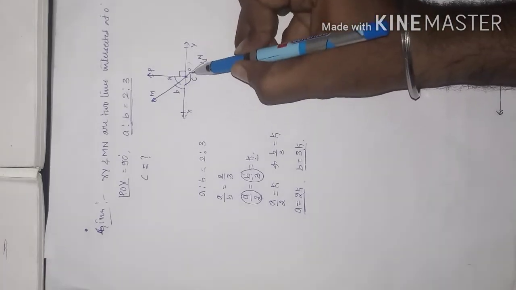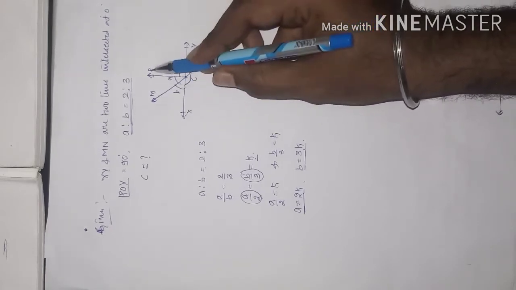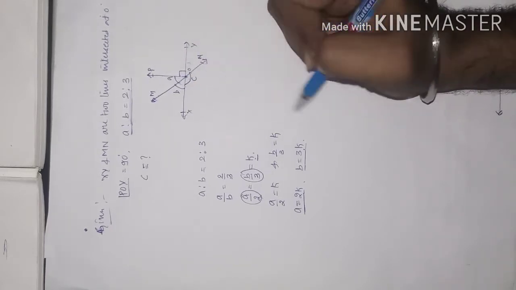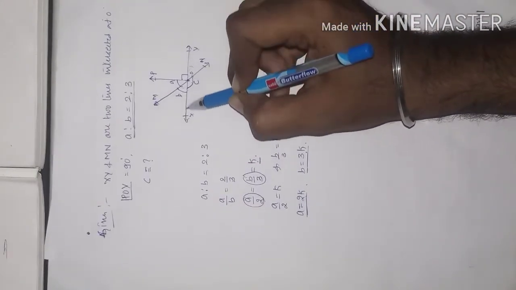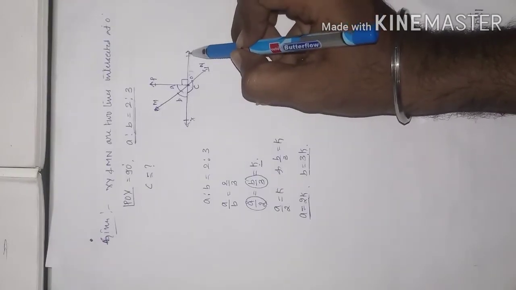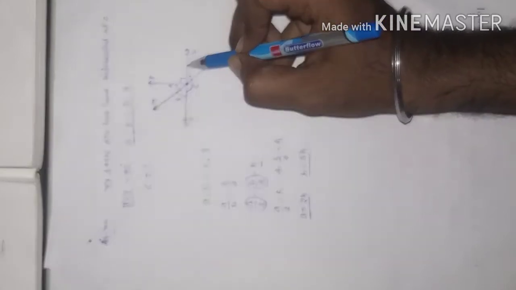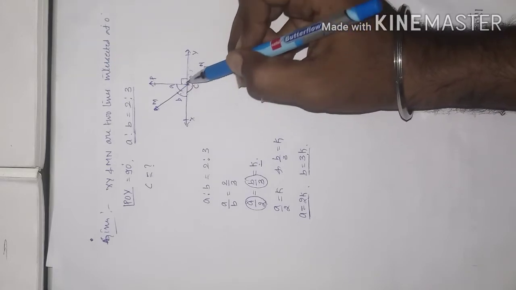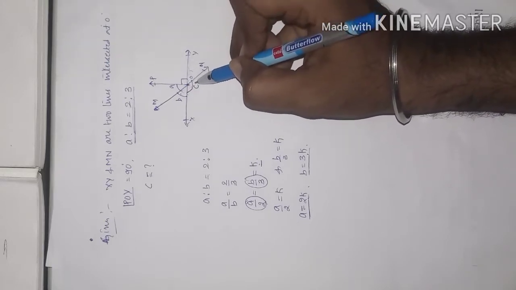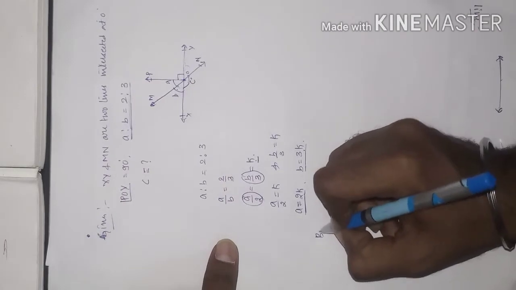So they asked to find C. So we know that XOM is B and MOP is A and POY is equal to 90 degrees. Okay, can you see this? Actually this is forming a straight angle here. XOY is a straight angle here. So using that straight angle we can find the value of B, and later we can use a linear pair and find angle C. Just write the straight angle. By straight angle